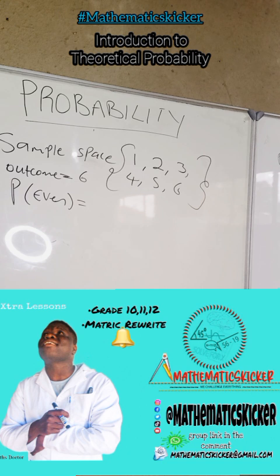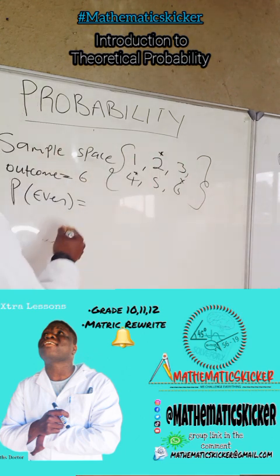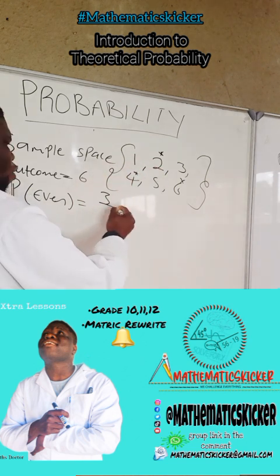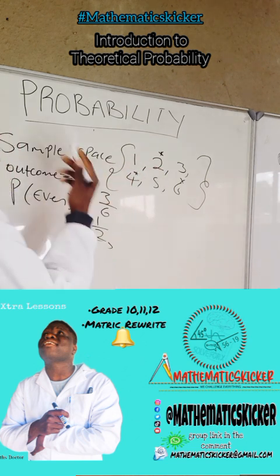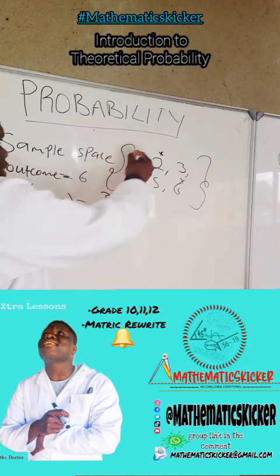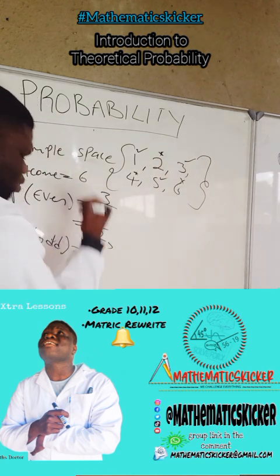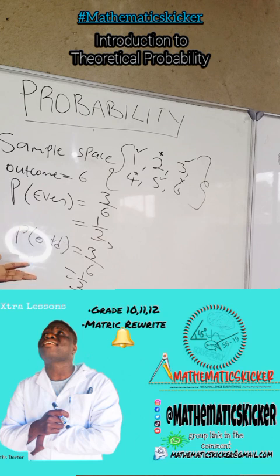How many even numbers are there? What is an even number? The even numbers are 2, 4, 6. It's 3 over 6. It's the same as 1 over 2. That's the probability of getting an even number. What is the probability of getting an odd? How many odds are there? 1, 3, and 5. It's 3 over 6. It's the same as 1 over 2. What is the probability of getting a multiple of 6? What is the probability of getting multiples of 4? You can do many things there, right?